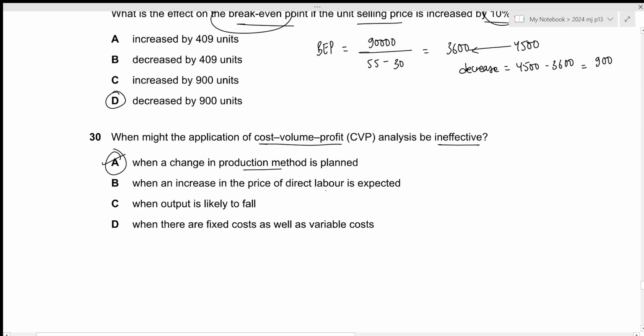When an increase in the price of direct labor is expected. When it is expected, we can just assume the cost to be the new increased price and then go on with the cost volume profit analysis. So this is incorrect. The third one is when output is likely to fall. Again, since we already know by how much it is likely to fall, we can already bring that assumption into our analysis. Then the fourth one is when there are fixed costs as well as variable costs. This has no impact on application of cost volume profit analysis.